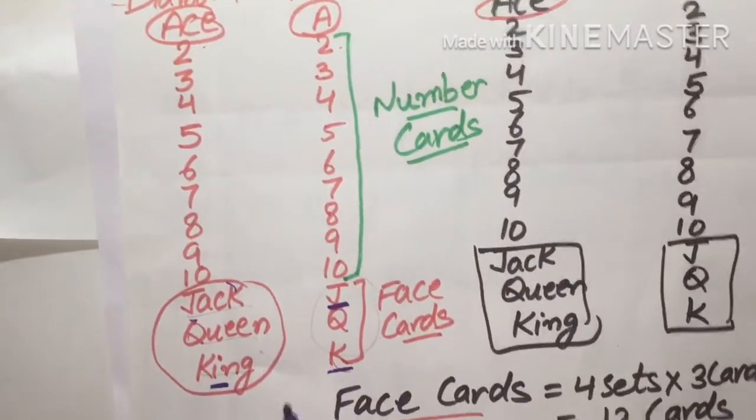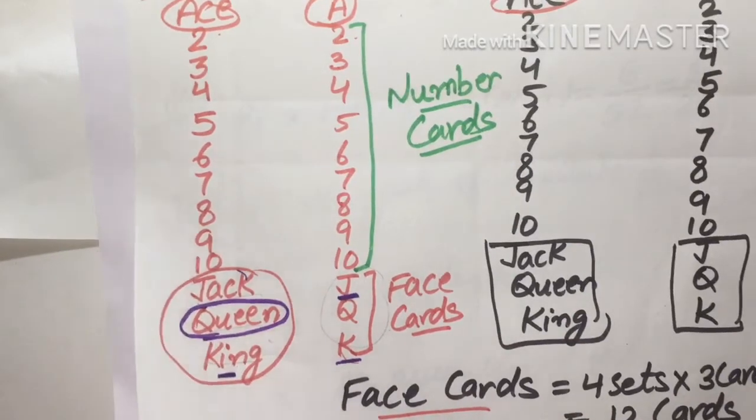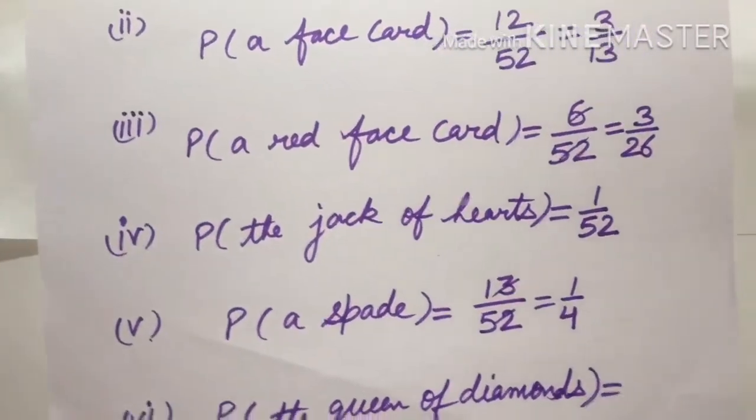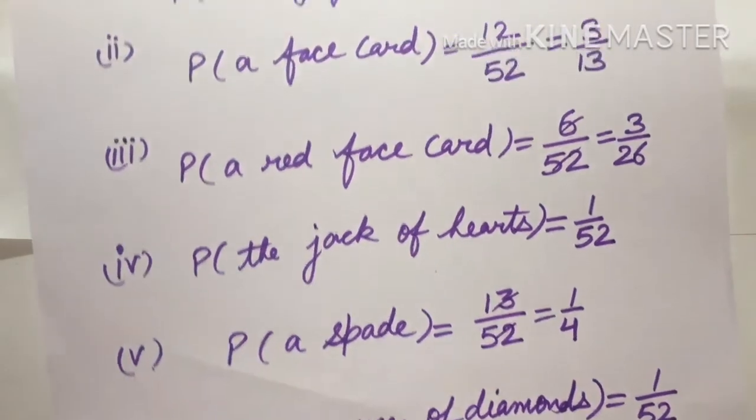So how many queens are there? Only one queen is there. So we will write down here 1, because one queen is there in the diamond section out of 52 cards. So 1 upon 52 is the probability for this part.